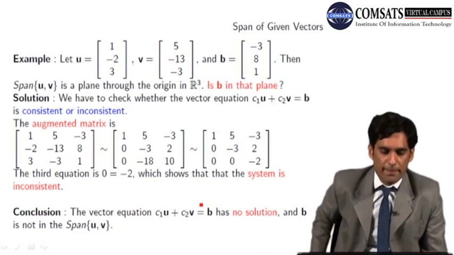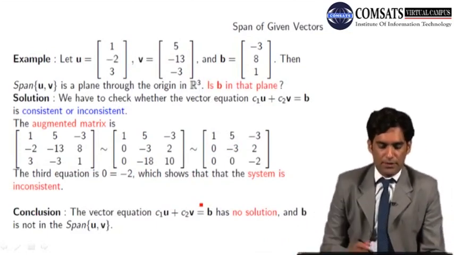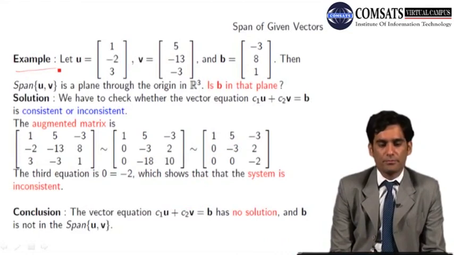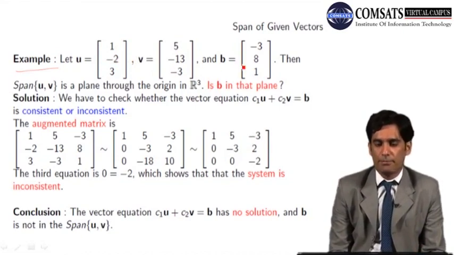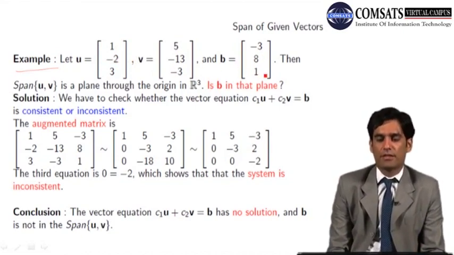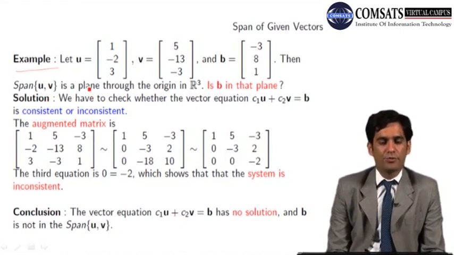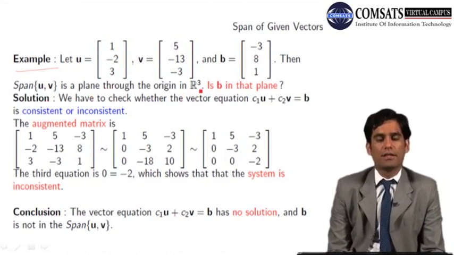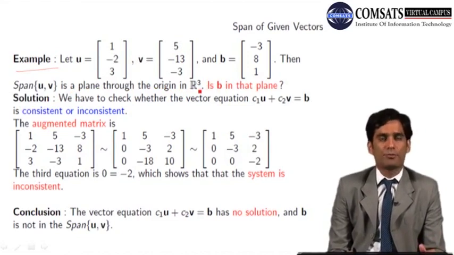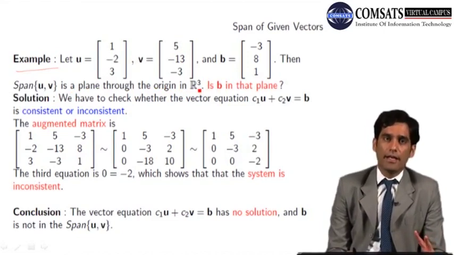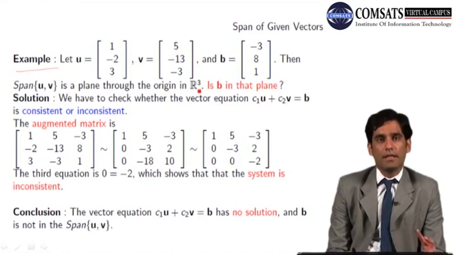Span of given vectors. We have an example. Let U be this vector, and this vector has 3 rows, so it's from R3, and V be this one, and B is given by -3, 8 and 1. Then the span of U and V is a plane through the origin in R3. Of course, अभी मैंने आपको ज्योमेट्री बताई है कि span of any two different vectors in R3 is a plane formed by the lines containing these vectors U and V.